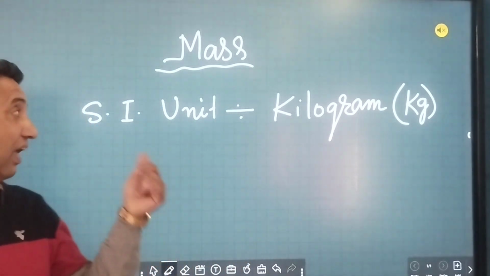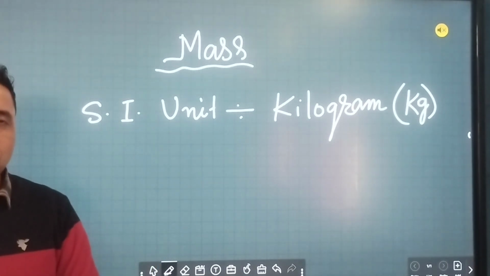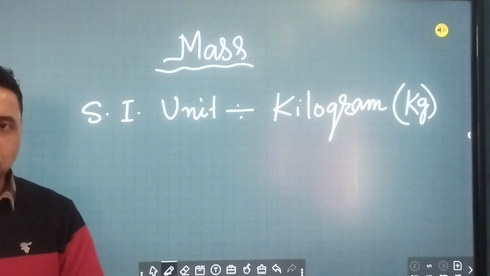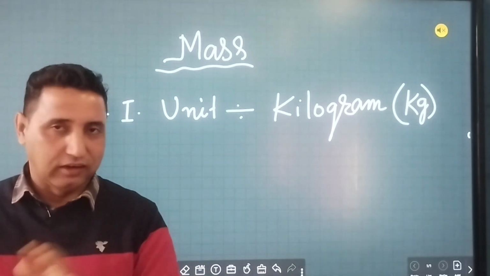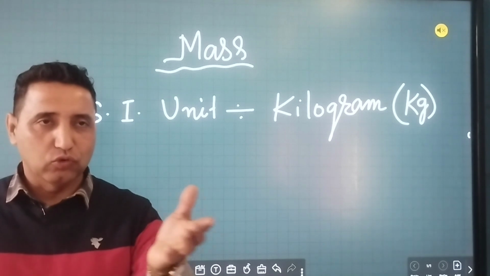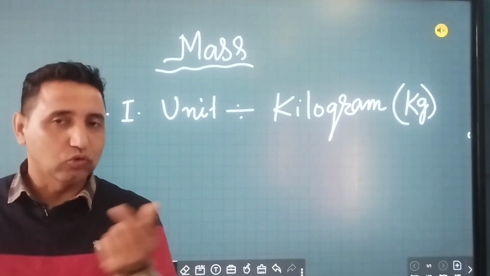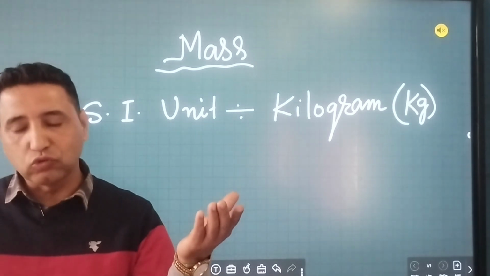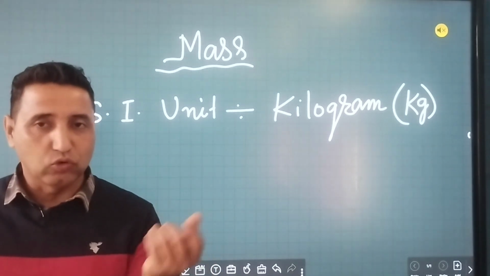What do you mean by SI unit? When we measure mass, we can measure in kilogram, gram, centigram, milligram. Even in our local systems we talk in traditional units, and in England they talk about mass in pounds and ounces.